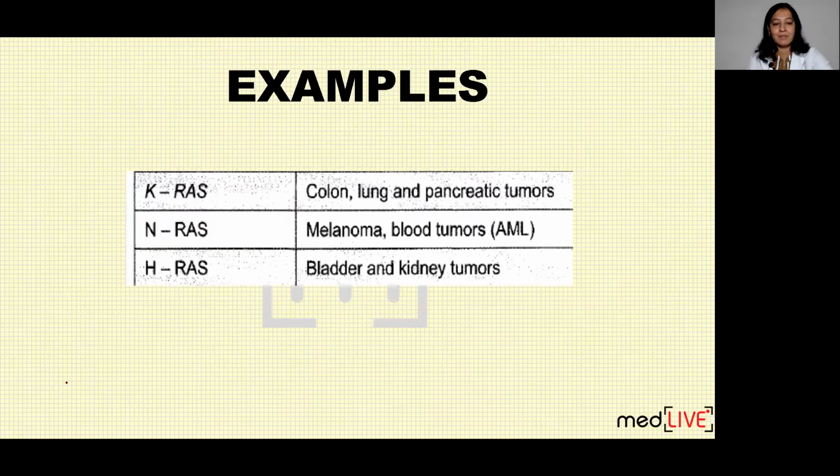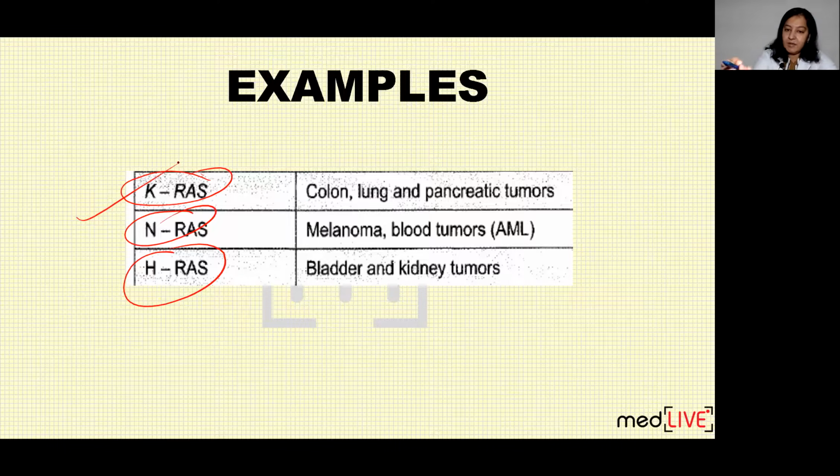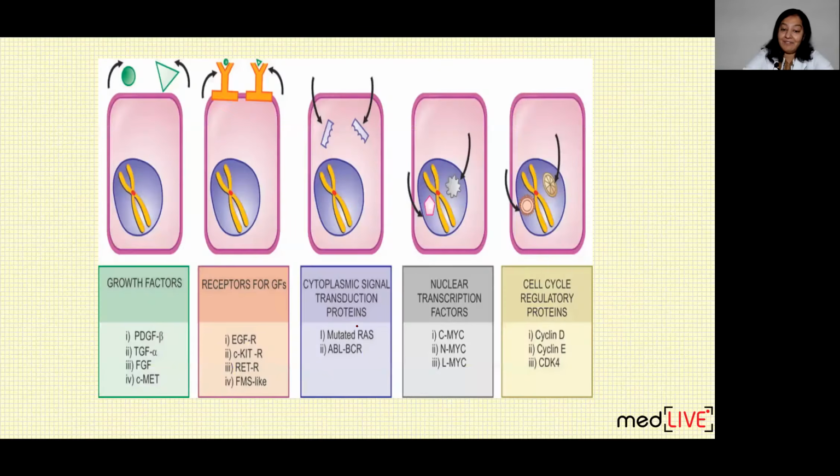So I hope I have explained it to you. These are the examples of cancer. Which cancers occur with the mutation of RAS? If in any person RAS gets mutated, then which cancer occurs in that person? There are three types of RAS: KRAS, NRAS, HRAS. If KRAS gets mutated, then colon, lung, and pancreatic cancer occurs. If NRAS gets mutated, melanoma and blood tumors, especially AML, occur. And if HRAS gets mutated, then bladder and kidney cancers occur. So these are the examples. In this lecture, I have covered RAS.